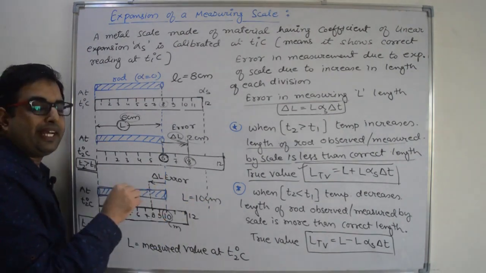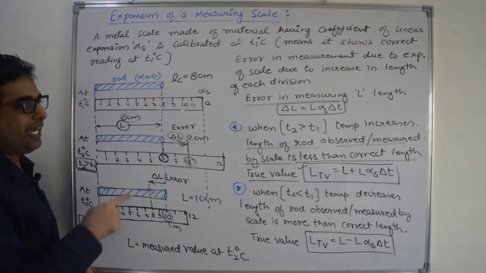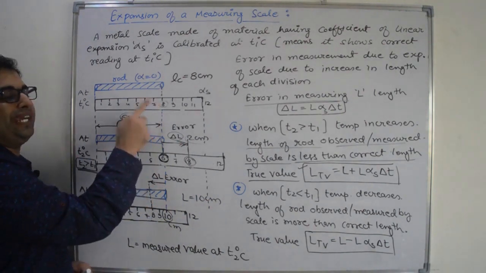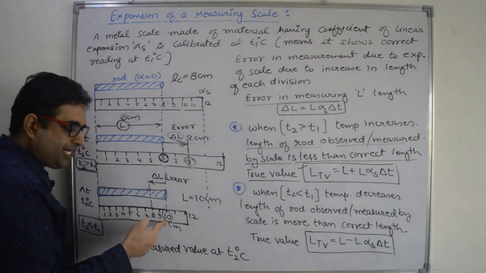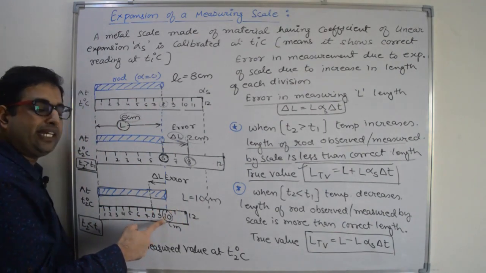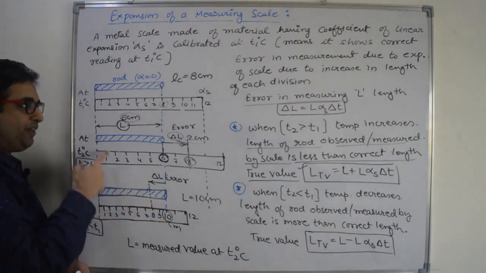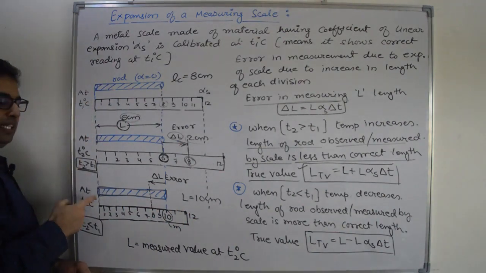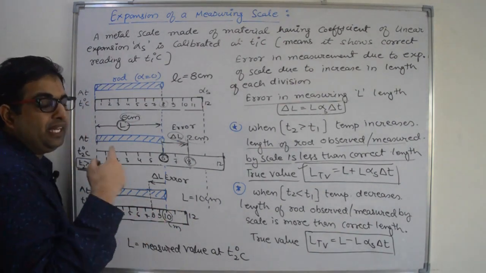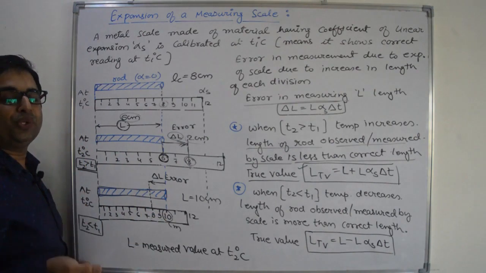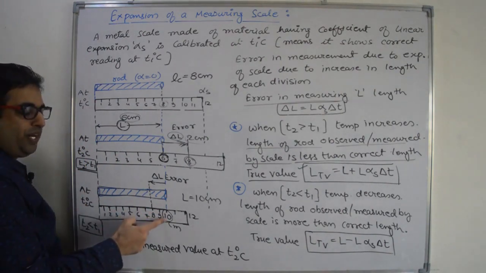Right? Again, there is error in the reading. The actual length of the rod is 8 centimeter, but this scale is measuring 10 centimeter, more than the correct value of the rod. So when we decrease the temperature, the measured value will be more than the correct value of the rod. So what do we have to do to get the correct value?